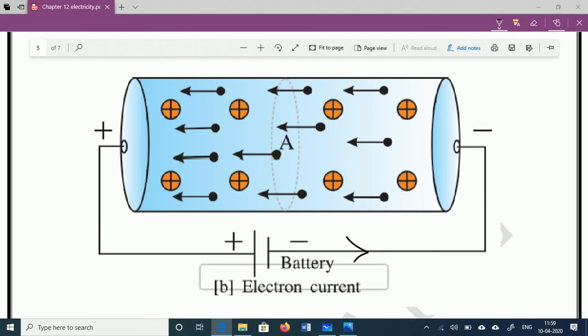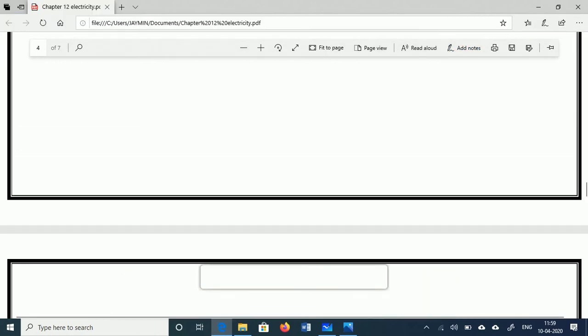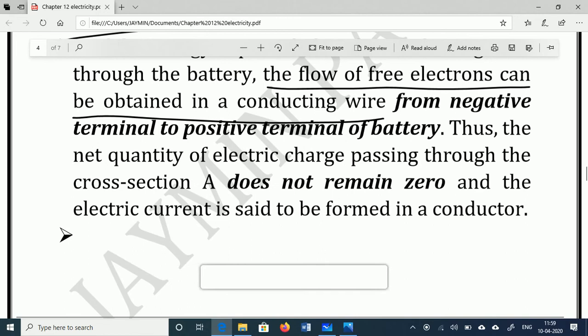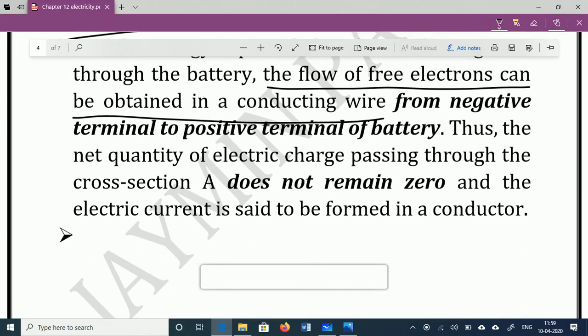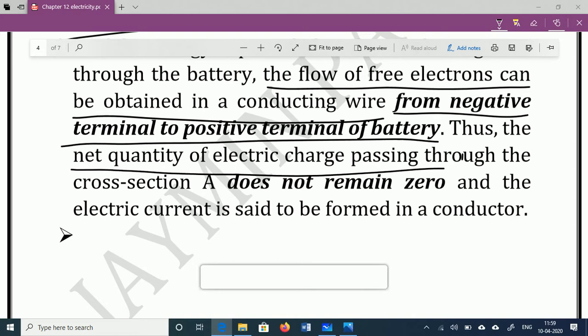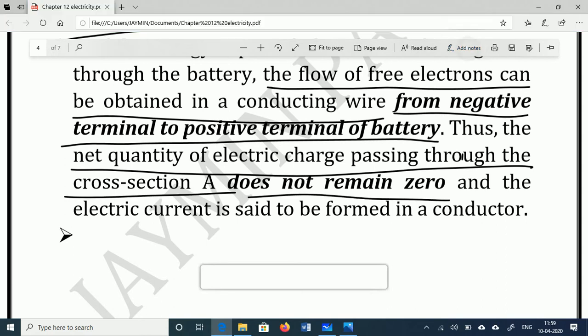This energy is provided by the battery, and due to that energy, the electrons that were in random motion in the previous case now move in a particular direction only, and that's why this conducting wire can produce the current. So when the battery is connected, electrons move from the negative terminal to the positive terminal, thus the net quantity of electric charge passing through the cross section does not remain zero, and it can produce the current.